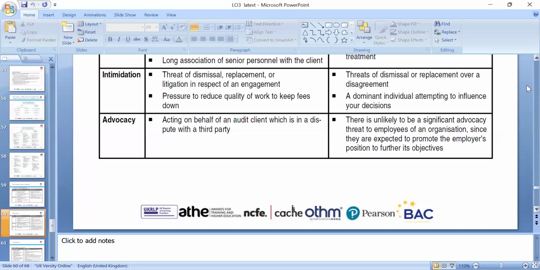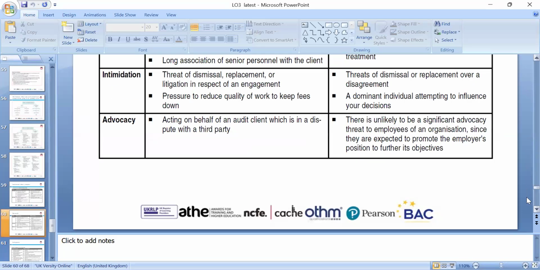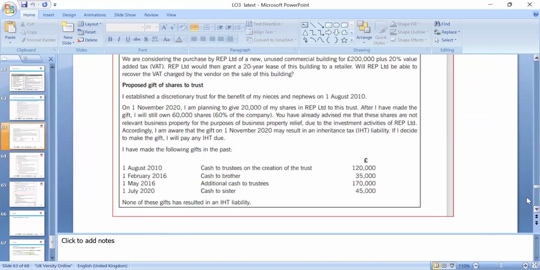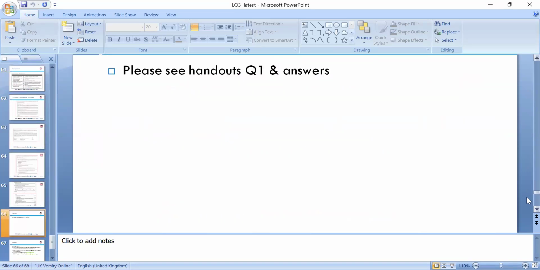Of course, familiarity, threat, intimidation, advocacy. If you know these, the client number of years, you have to make sure you draw the safeguard, so your professional code of ethics cannot be breached. So there are a good few examples included, which we can use when we do the assignment.